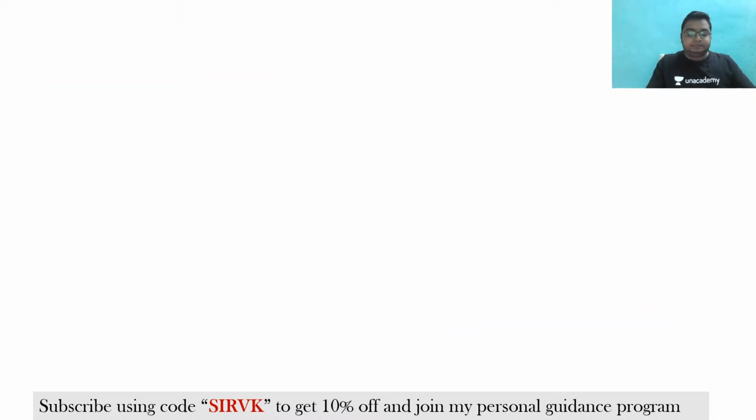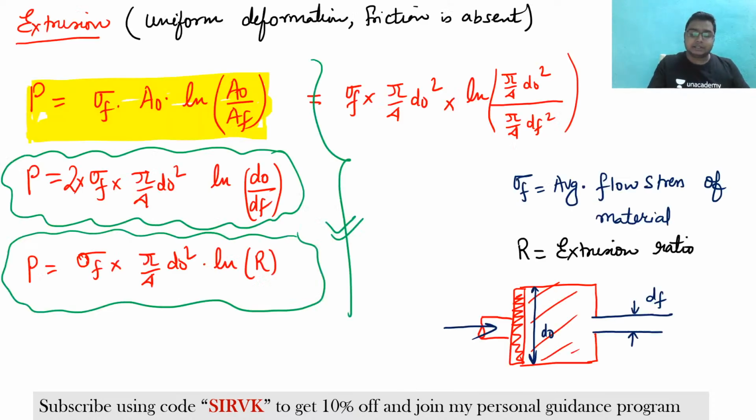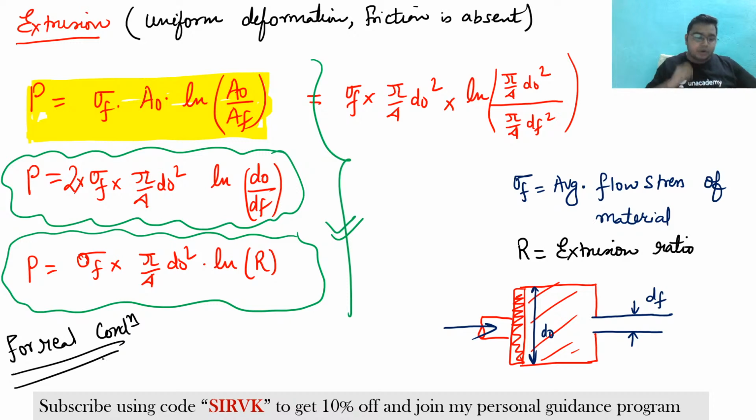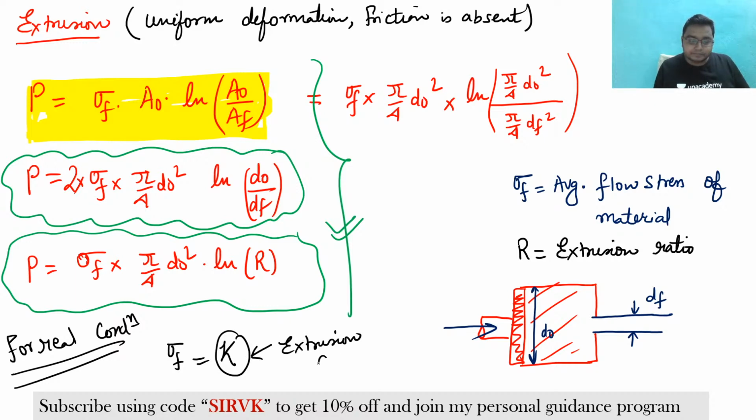Now see here, these are for the ideal conditions. Suppose we are talking about the real conditions. For real conditions, what exactly is the difference? The average flow stress is equal to K, where this K is known as the extrusion constant.